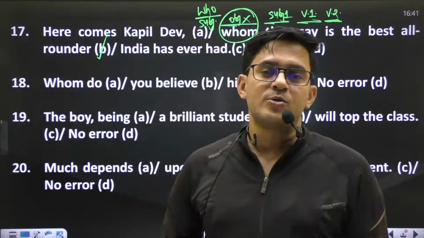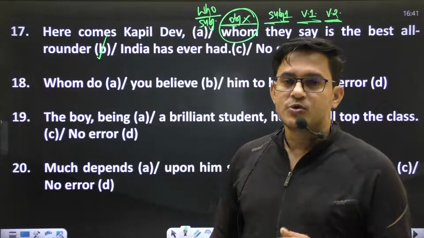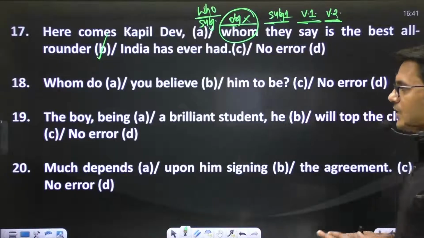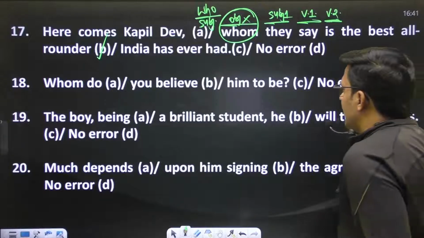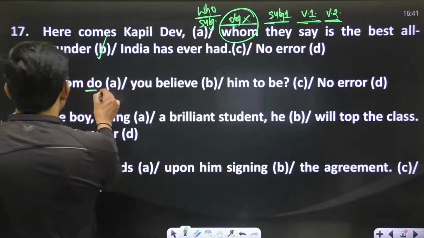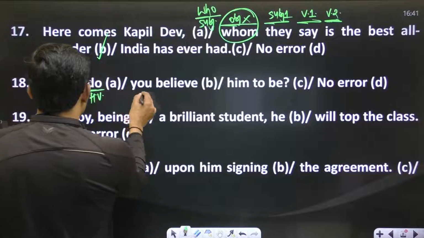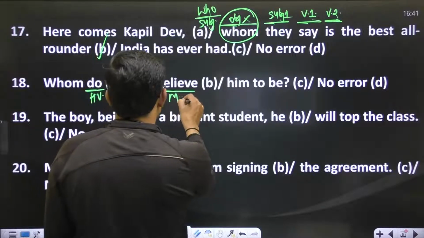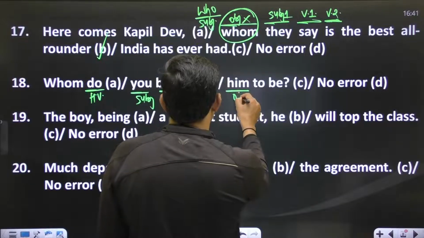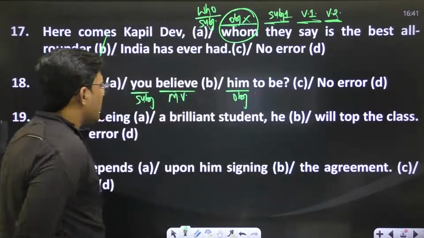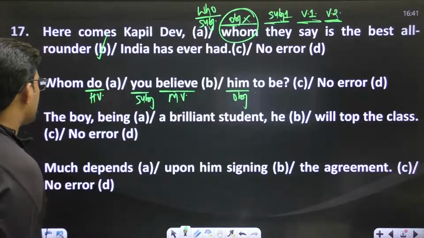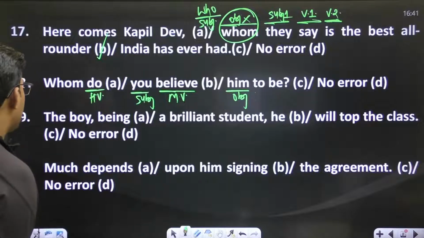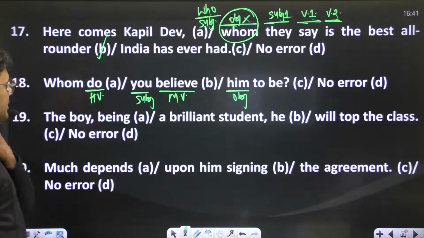While we talk about subject, we require who. So replace whom with who. The sentence will be fine. Whom do you believe him to be? In this sentence, you know, do is the helping verb, you is the subject, believe is the main verb, right? And this is the object. Okay, this is the object. Whom do you believe him to be?